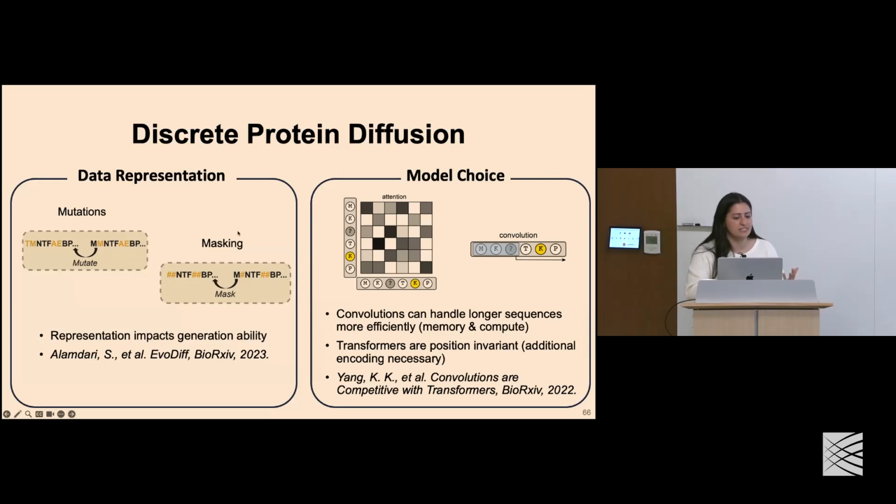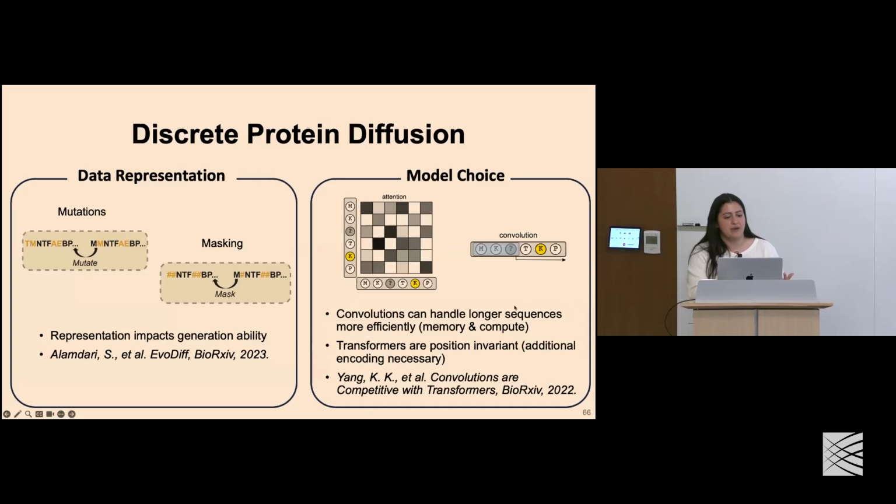Or rather, can we even replace that with something like an absorbing state that iteratively masks out residues until we're at a fully masked sequence, and then generate proteins in that way. We published a paper on this on bioRxiv just a few months ago, showing this exactly. And again, Ava will present this in a little bit.